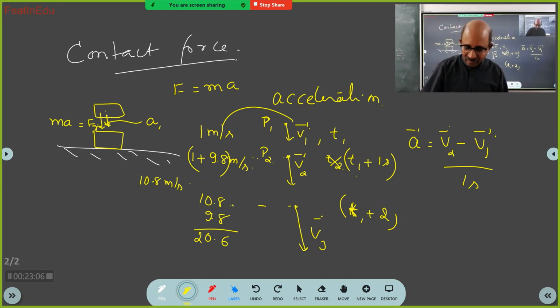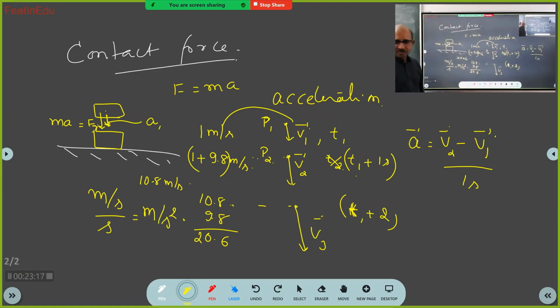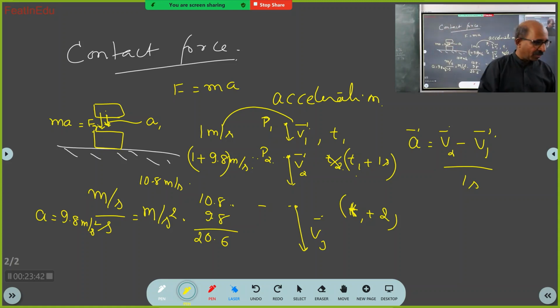So that is why the unit of acceleration will be meters per second per second, meters per second squared. If a body is falling under gravity, then the acceleration will be 9.8 meters per second squared. The acceleration of a free falling body will be how much? 9.8 meters per second squared. So what does it mean? The body is accelerating at 9.8 meters per second squared, means what?